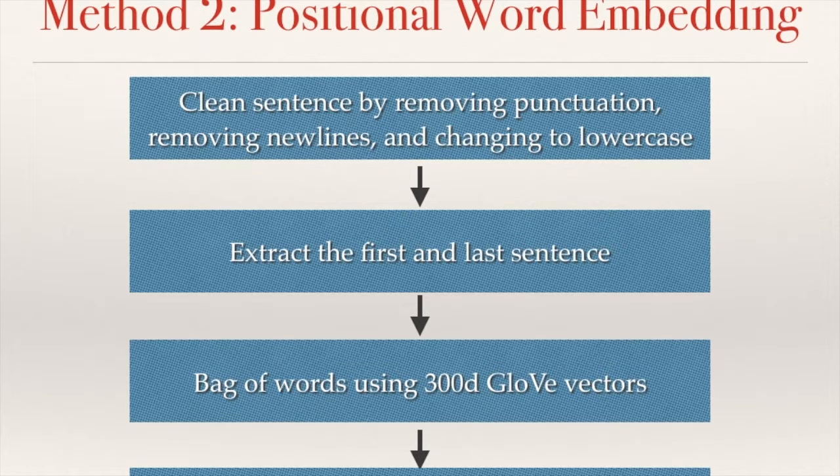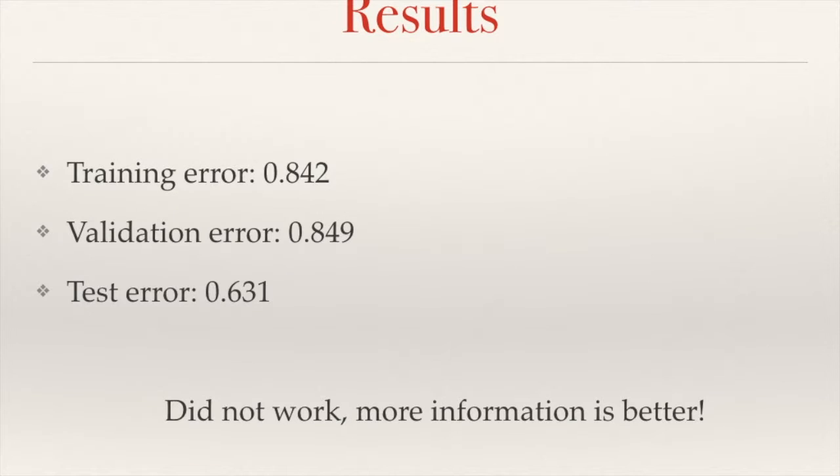So we then hypothesized that perhaps the most important sentences in a review were the first and the last sentence, where a person will give their overarching opinion of the restaurant. Because of this, we tried another approach where we use a bag of words approach on the first and last sentence of the review. We then run this through logistic regression. We used 300-dimensional GloVe vectors because we found in the first experiments that larger word embeddings benefited prediction accuracy. Unfortunately, we found that this did not work. Our training, validation, and test error are much higher, and from this we concluded that more information in prediction is better.